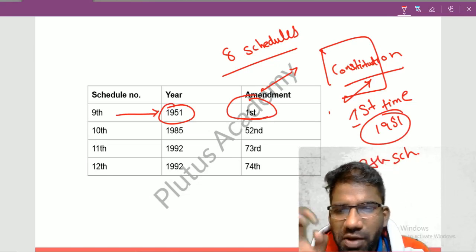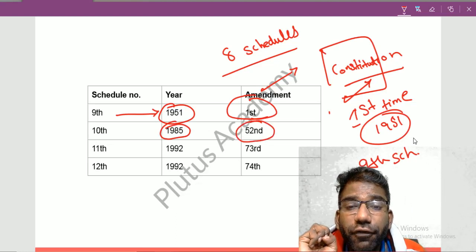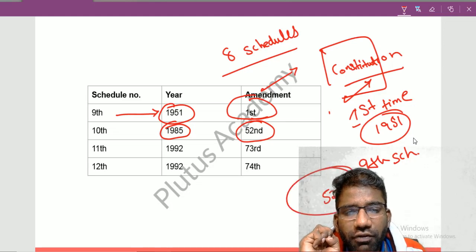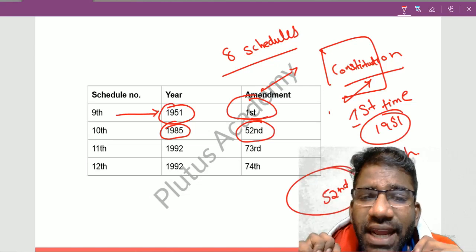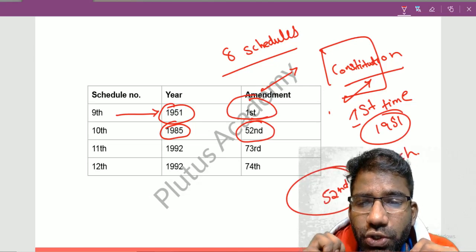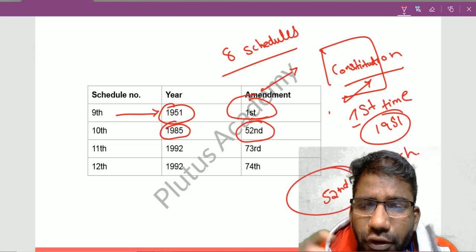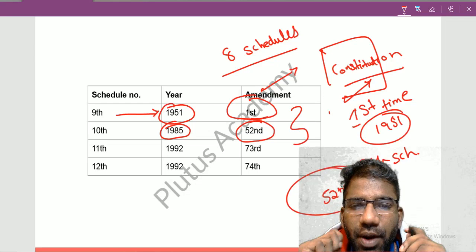Now when was the 10th schedule added? It was added in 1985 as per the 52nd amendment. When the Constitution was amended for the 52nd time, the 10th schedule was added. Now friends, you might have a doubt: there are around 50 amendments in between the first amendment and the 52nd amendment.